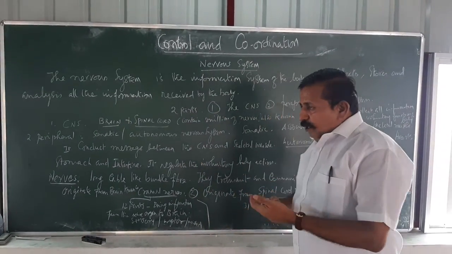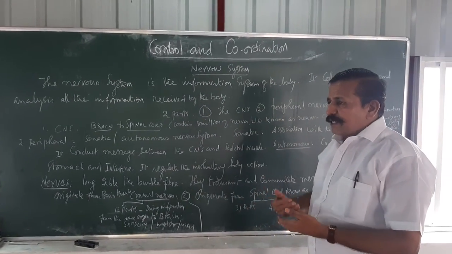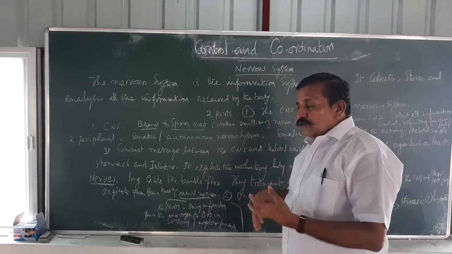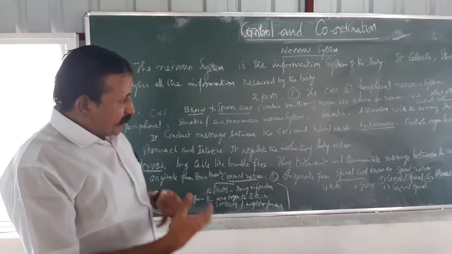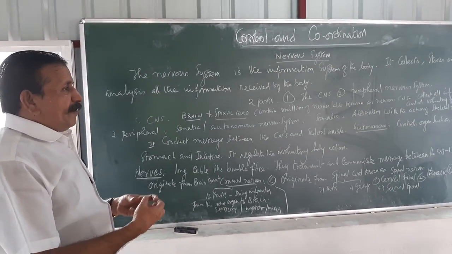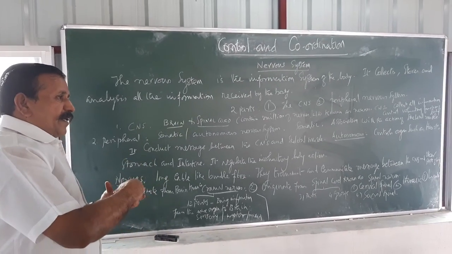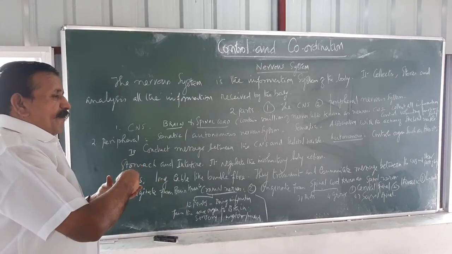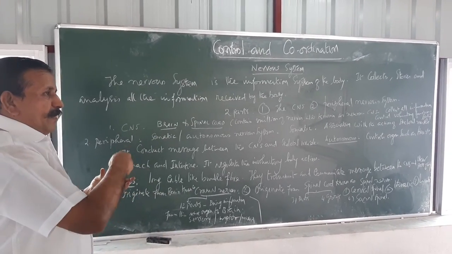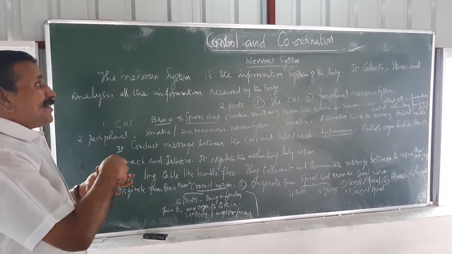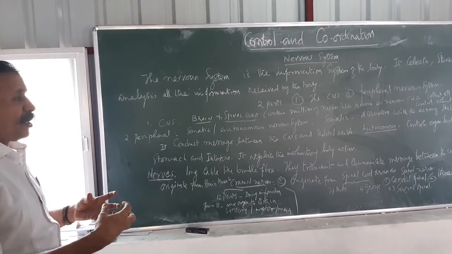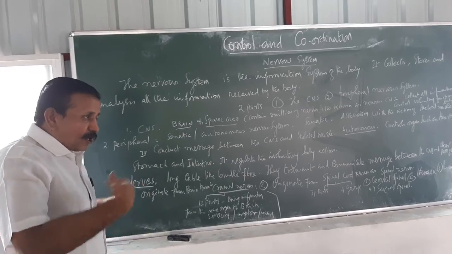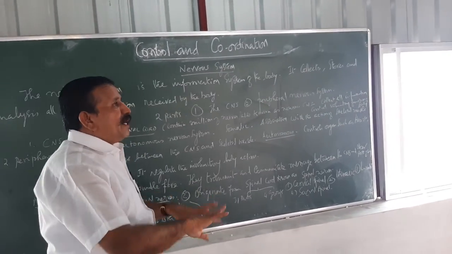When I take carbohydrates, lipids, proteins, vitamins and minerals, they are digested by various enzymatic activities. Carbohydrate is converted into glucose, fat into fatty acid, and protein into amino acid. I am not able to control this process. It is automatic. It is the involuntary action.